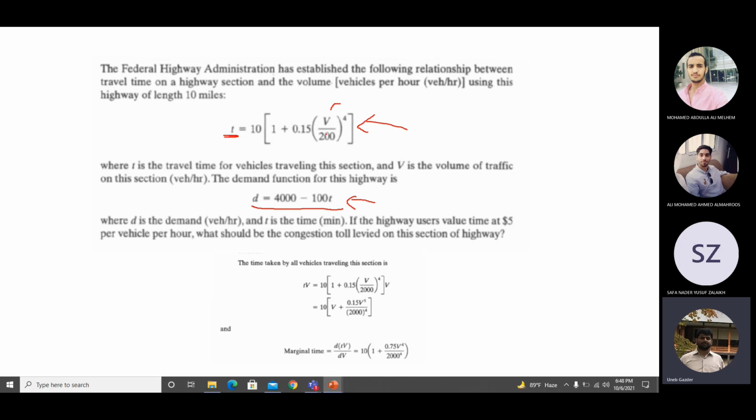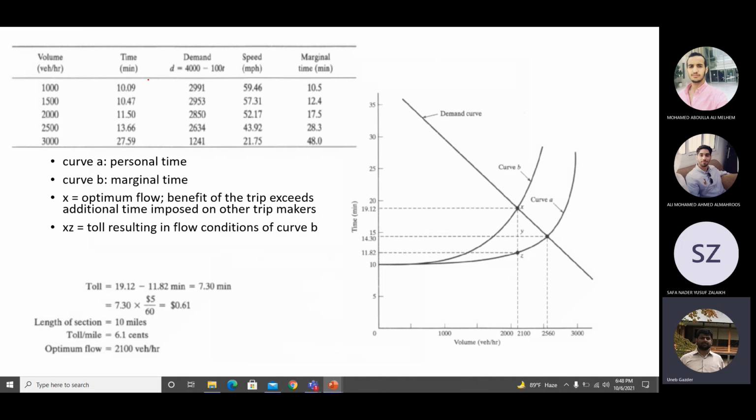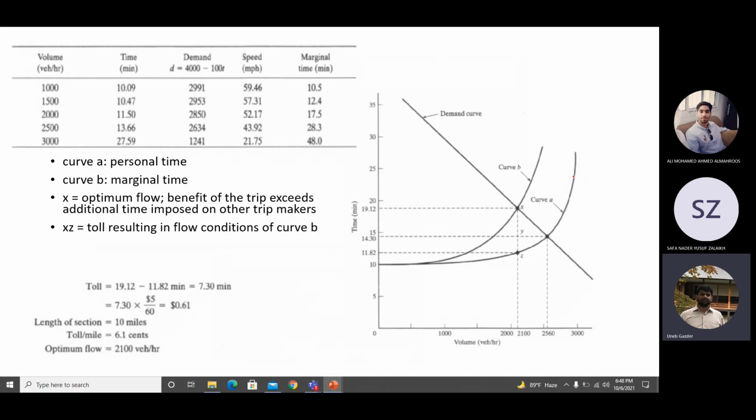This is the average travel time equation. Travel time for one person, travel time per person. So this is giving me average travel time, and this is plotted here, curve A. Curve A is the average travel time per person, personal travel time.